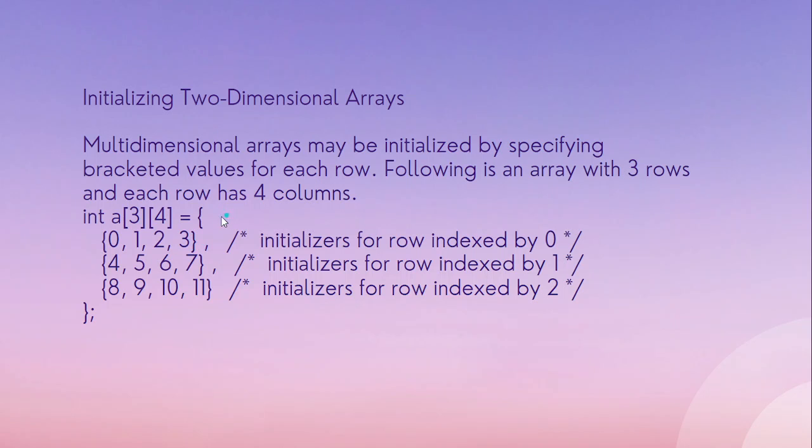Then inside that we have to give 4 values for each curly bracket. So this is the value for the first row, these are the values for the second row, these are the values for the third row. In case of columns we have 4 columns, so that's why we are entering 4 elements. If you can see it, it's looking like a table: 0 1 2 3, 4 5 6 7, 8 9 10 11. So this is our row 1, row 2, row 3, column 1, column 2, column 3, column 4. In this way we can define multi-dimensional arrays.